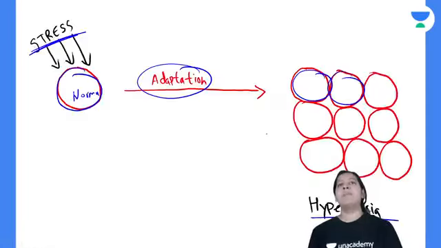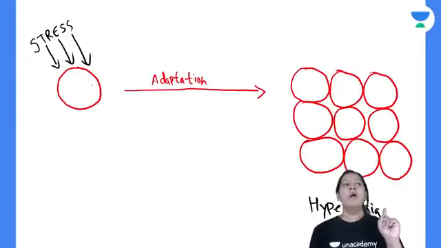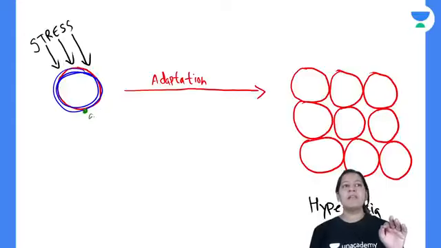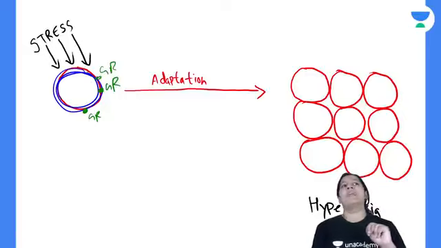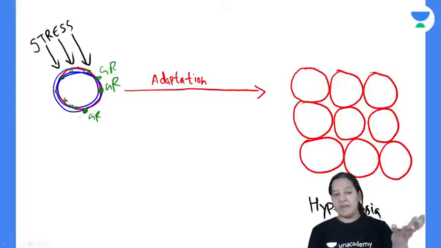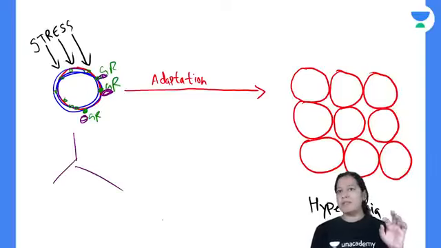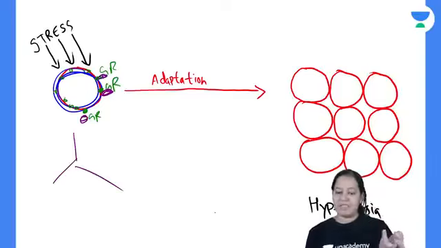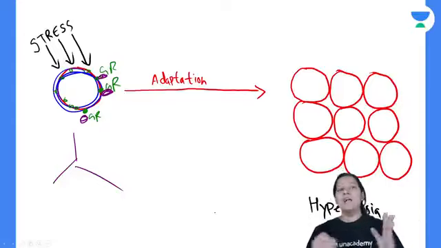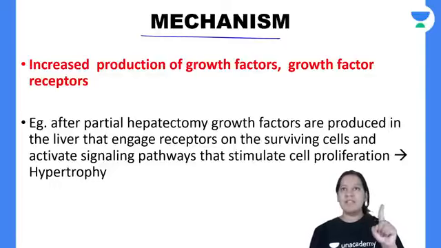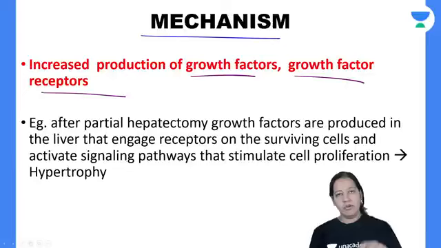Mechanism. How is the number increased? Okay, let me tell you. This is the cell. This cell wants to increase its number because of the stress. So the cell will increase the number of growth receptors on its surface. Normally 2 growth receptors are present, so instead of 2 it will make 20 growth receptors. When growth factor comes and binds with the growth receptor, the cell undergoes mitosis. Initially only 1 or 2 growth receptors were present, but now multiple growth receptors are present, so cell mitosis will increase. That is how it is increasing in number. It is increased production of growth factor and growth factor receptors. Have you got it? That is the mechanism.